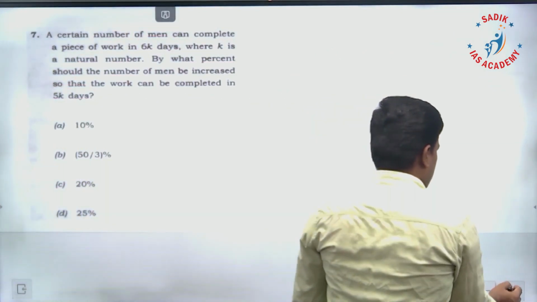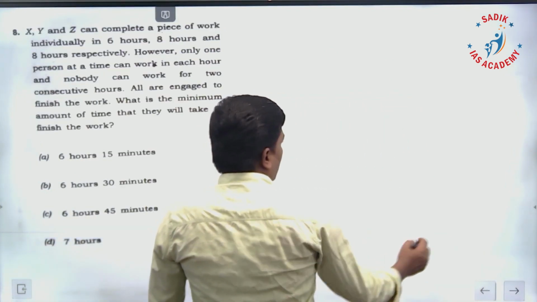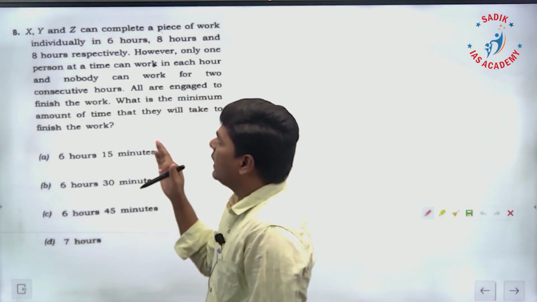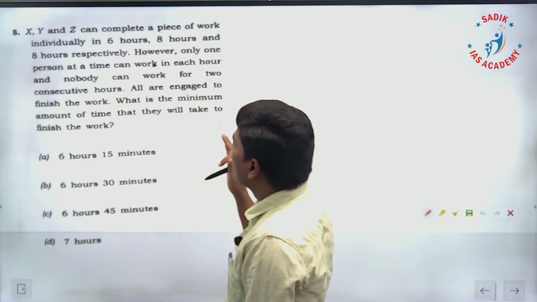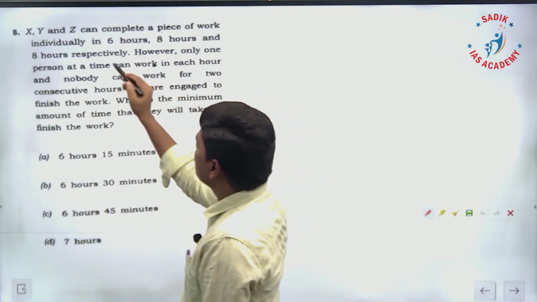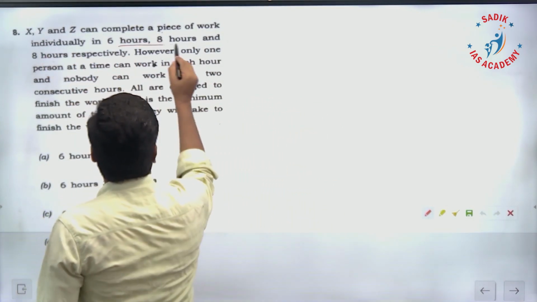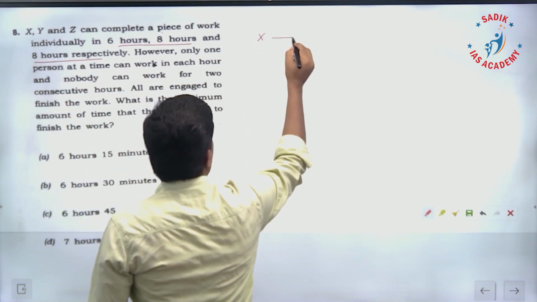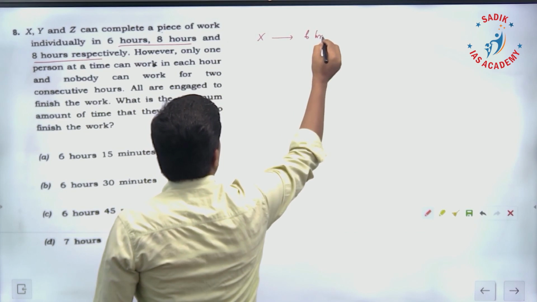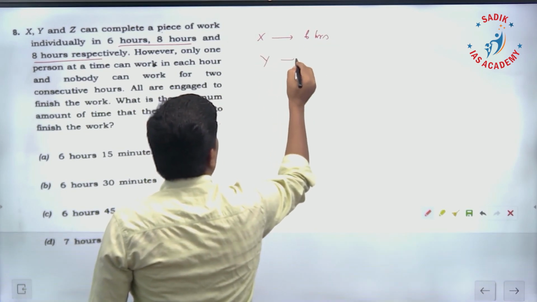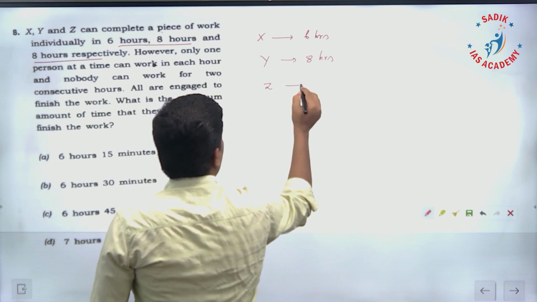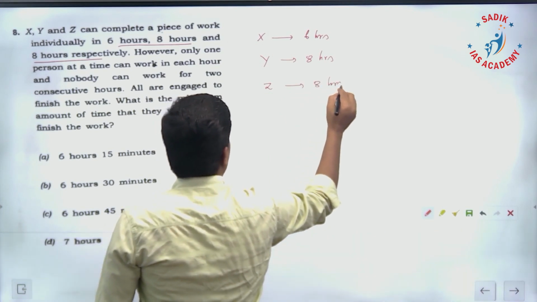The next question. X, Y and Z can complete a piece of work individually in 6 hours, 8 hours, 8 hours respectively. X completes the work in 6 hours, Y completes the work in 8 hours, Z completes the work in 8 hours.